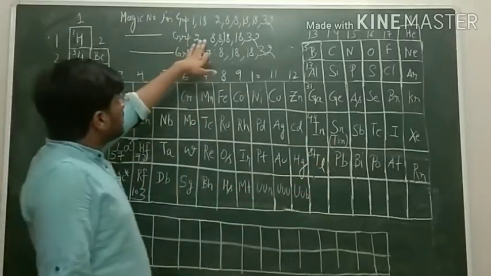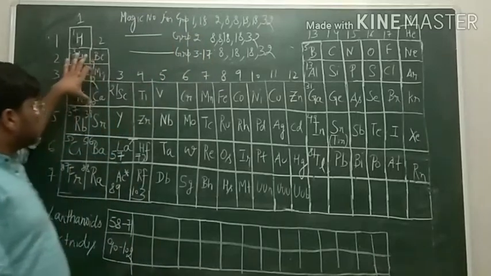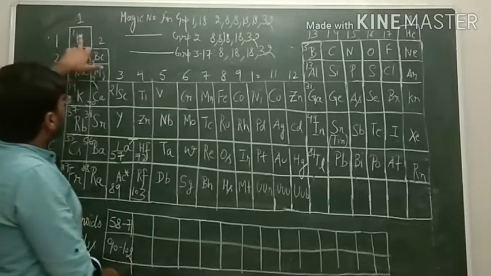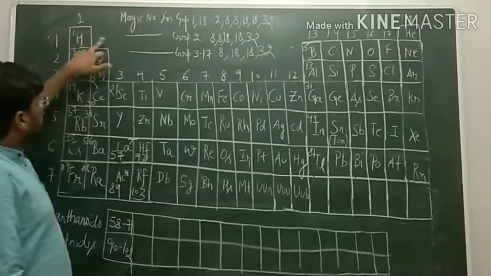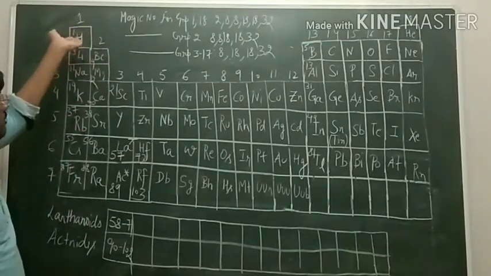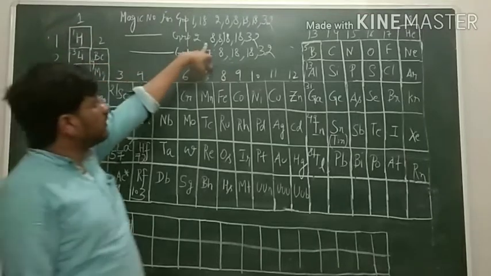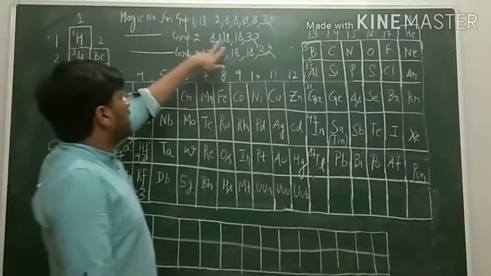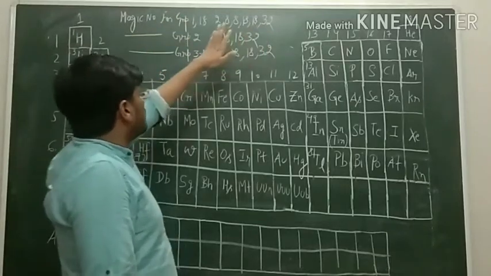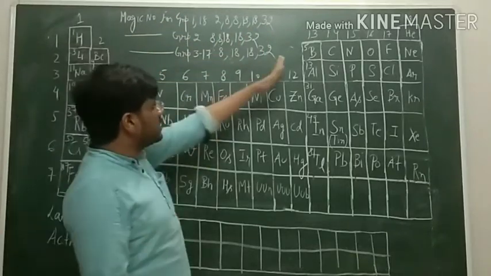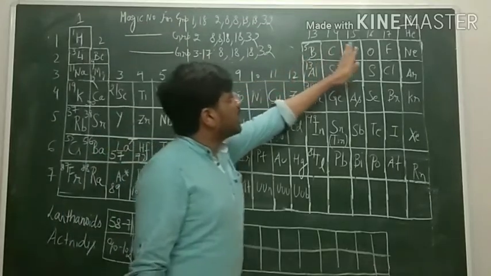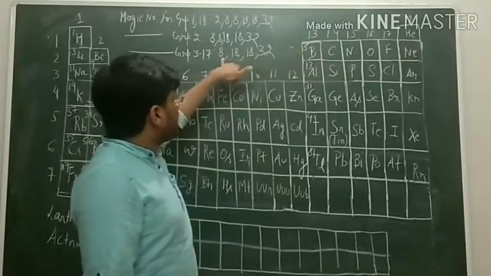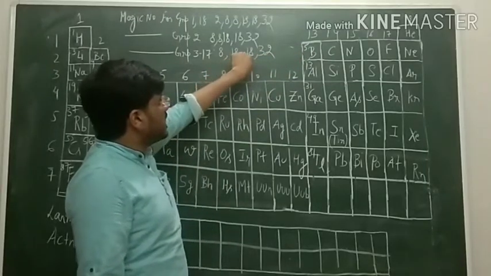Now for group number 2, that is the alkaline earth metals, there is only one minor change. Here we do not have an element in period number 1, so the magic number 2 vanishes. Only the magic numbers 8, 8, 18, 18 and 32 remain. For groups 13 to 17, the remaining elements, we have magic numbers 8, 18, 18 and 32.